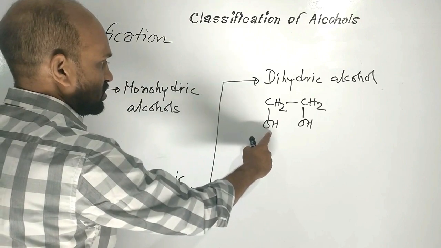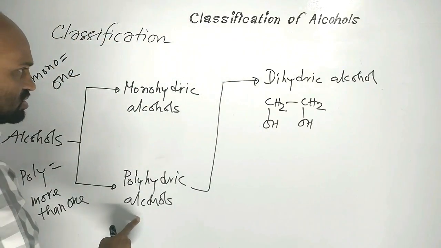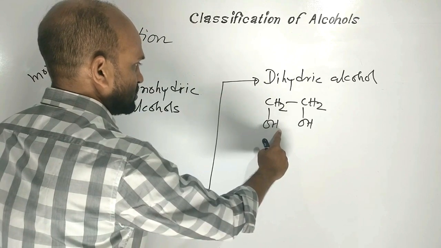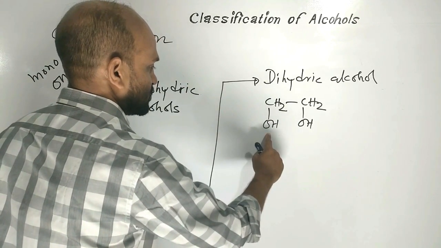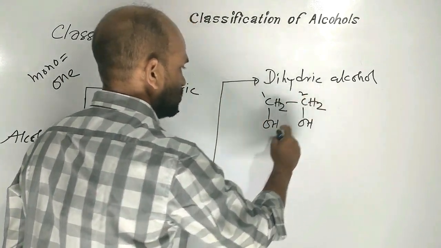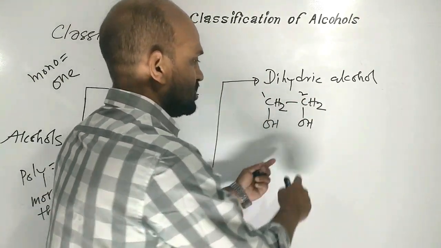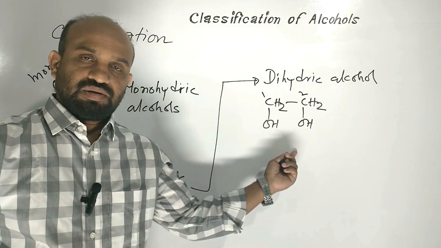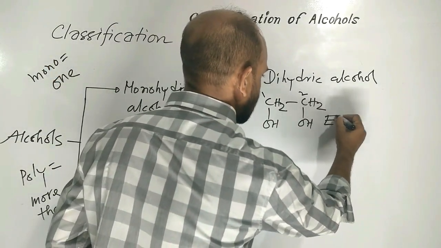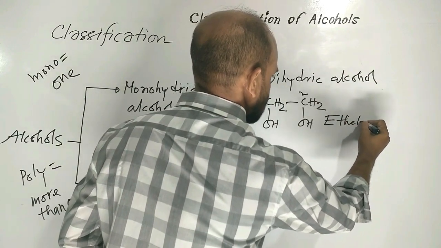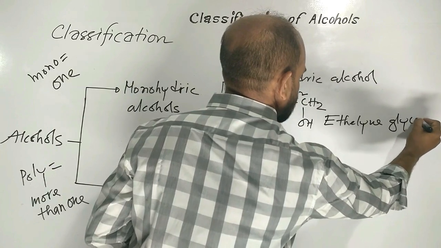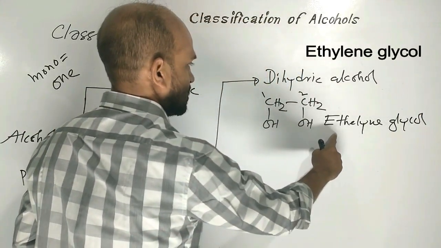This is a kind of polyhydric alcohol, especially dihydric alcohol. It has 2 hydroxyl groups. Its name is 1,2-dihydroxyethane. It has another name, that is ethylene glycol.